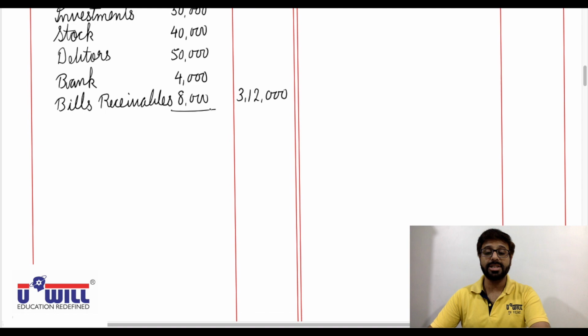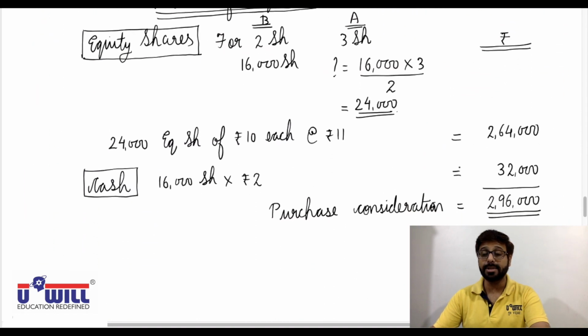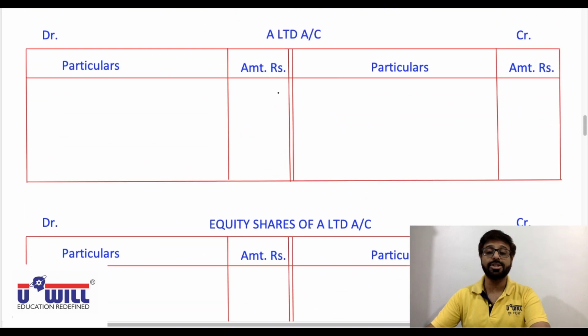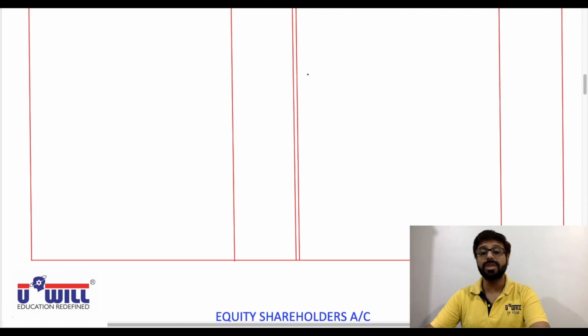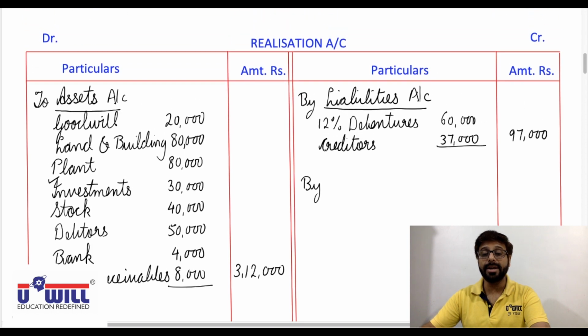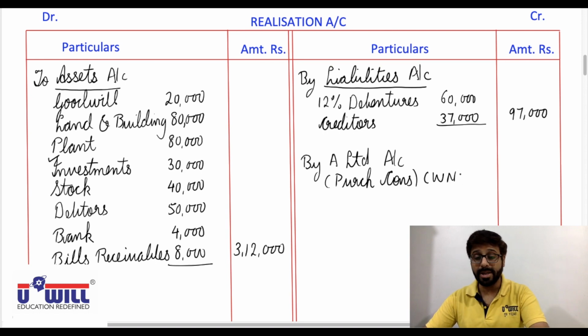Now 7 and 8, purchase consideration. So in working note 2 we have calculated purchase consideration 2,96,000. Transferee company, that is A Limited account debit to realization account. To realization account, so realization account on credit side by A Limited account, in bracket purchase consideration, in bracket working note 3.